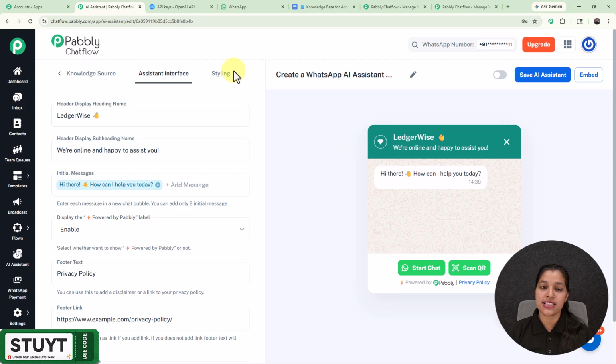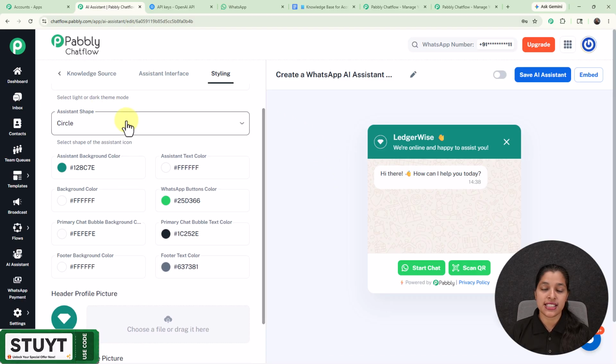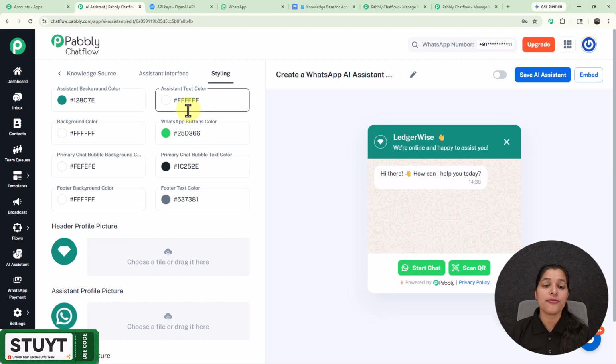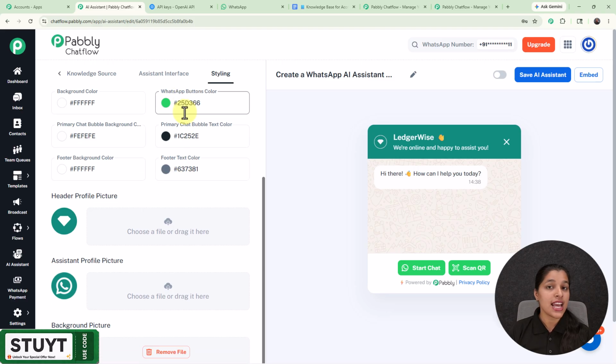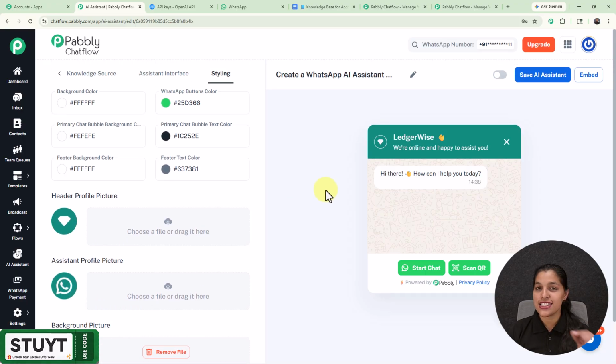Now let's customize the visual appearance of our AI assistant in the styling tab. So here you can select the preferred theme mode, preferred assistant shape, and you can change the coloring of many properties of your AI assistant. And not only this, you can provide the header profile picture, assistant profile picture, and background picture too. So this was just a simple process for creating our AI assistant.